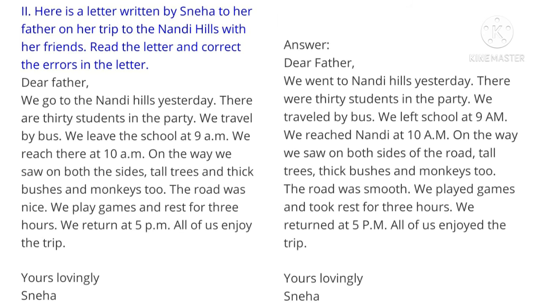Here, children, just observe that all the verbs should be converted into the past tense because it has already happened. We reached there at 10 a.m. So we reached Nandi Hill at 10 a.m. On the way, we saw on both sides of the road tall trees and thick bushes and monkeys too. We saw is the past tense of see, so it is correct. The road was nice, correct, is became was.